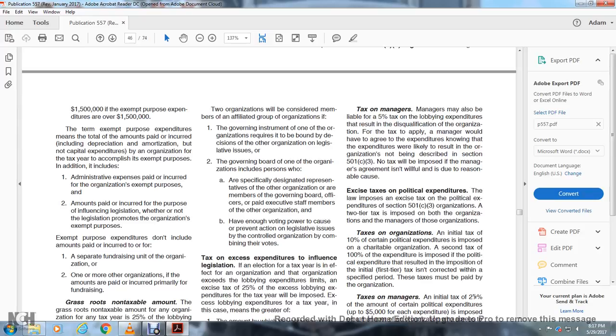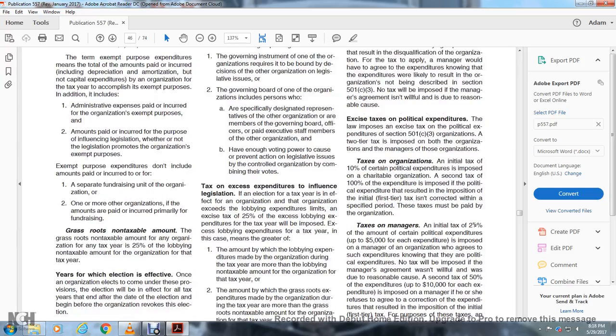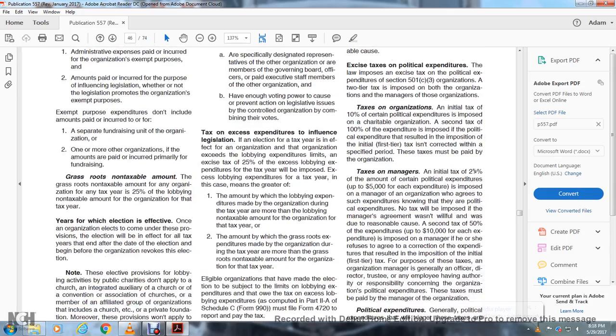Excise tax on political expenditures. The law imposes excise taxes on political expenditures by Section 501(c)(3) organizations, with taxes imposed on both organizations and managers of those organizations. Tax on the organization: an initial tax of 10% of certain political expenditures is imposed on a charitable organization. A second tax of 100% of the expenditure is imposed on political expenditures that resulted in the imposition of the initial first-tier tax if not corrected within a specified period. These taxes must be paid by the organization.